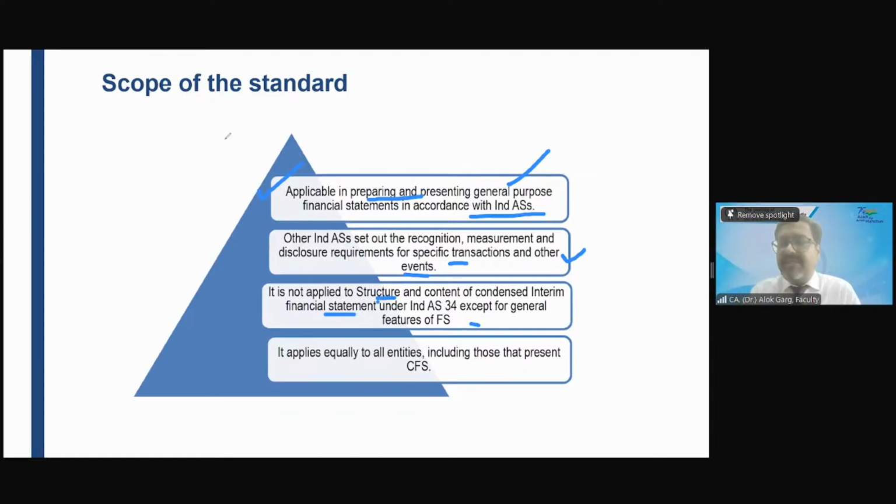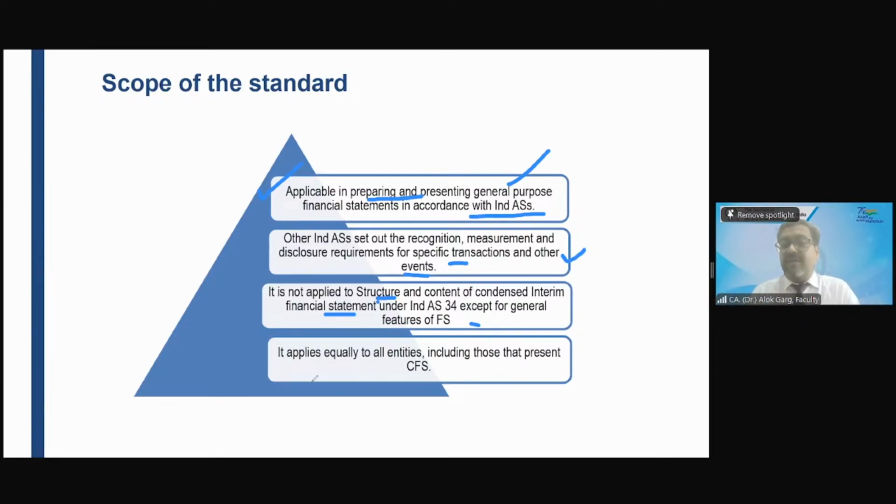When you prepare interim financial statements, for example as of 30th June, 30th September, 31st December, even in the interim financial statements you are looking at, the auditors are looking at, the management is looking at whether we will be able to continue in the near future as a going concern, right? So everybody is looking at these aspects. Clear? So Ind AS 1 does not apply to the structure and content of interim condensed financial statements. The general features of Ind AS 1 do apply to condensed financial statements.